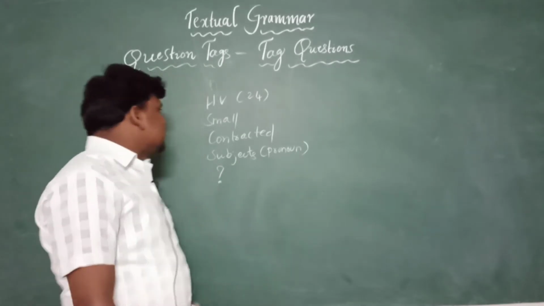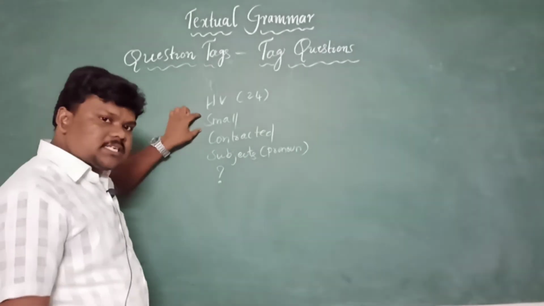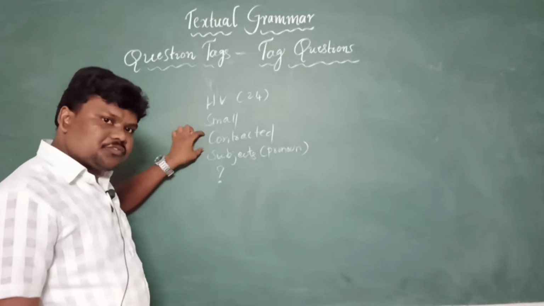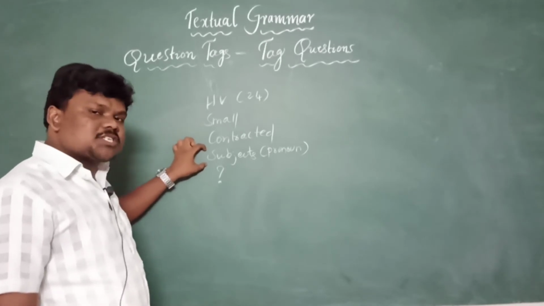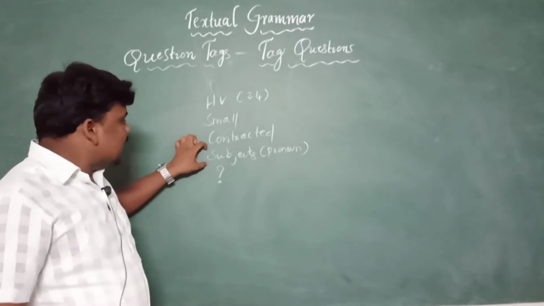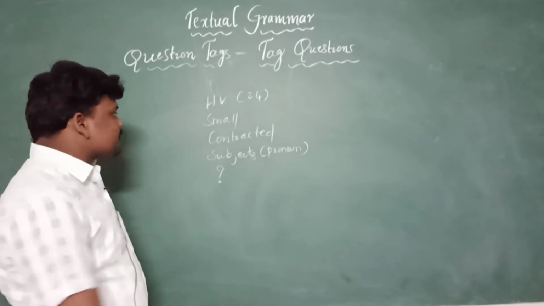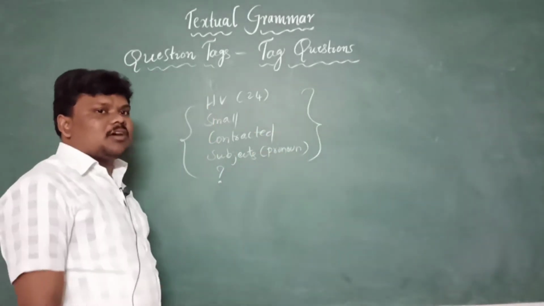Question tags always start with a helping verb, with a small letter. They are always written in contracted form, a short form, and always end with the subjects, and those subjects should be in pronoun mode, and question tags always end with the question mark without any doubt, right?